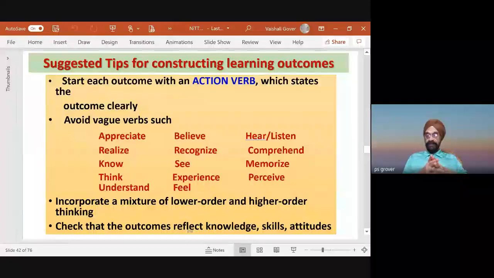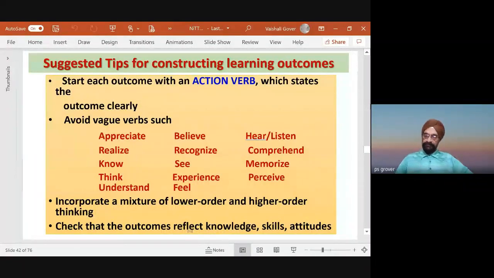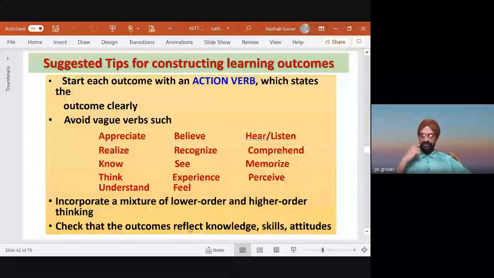These are verbs to avoid, for which we ourselves are not clear. We can comprehend this, recognize the importance of this. What does it mean? Realize how to carry out these observations. What does it mean by this? So there are certain verbs which should be avoided, but we use them very frequently. I'm sure after this lecture you'll be able to appreciate this.